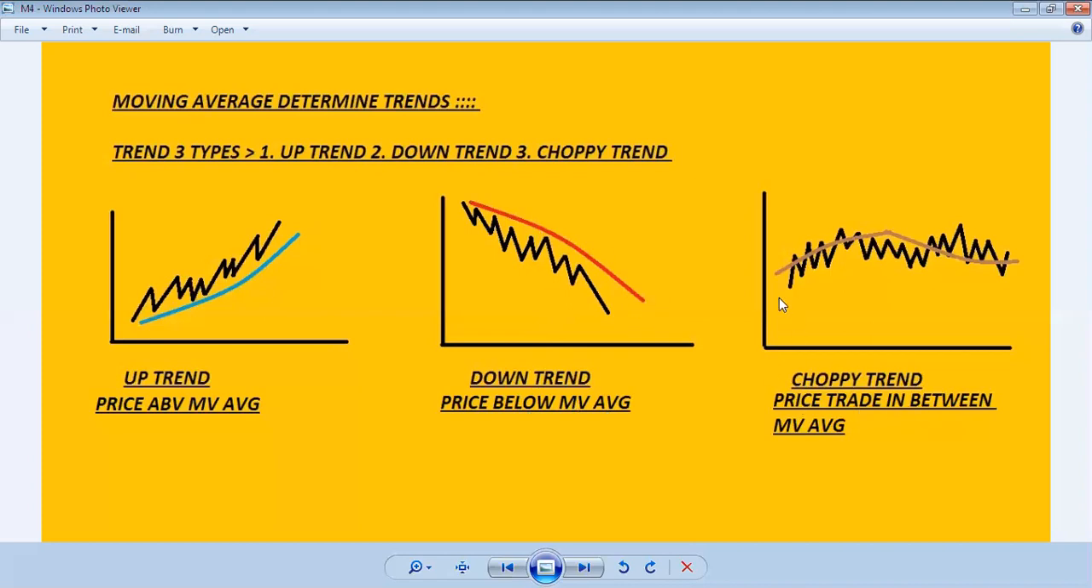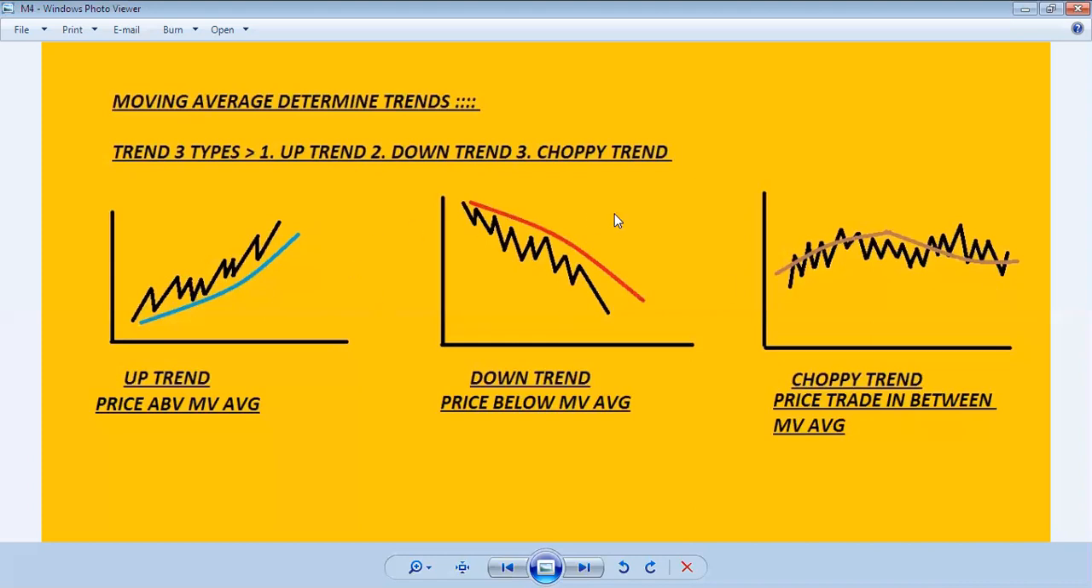In the choppy trend, you all see the price and moving average hovering together. In a choppy trend, the price stays in between the moving average and it's regularly lagging the price, the moving average. The price and moving average cross each other regularly and frequently, you can say. Hope you all understand.